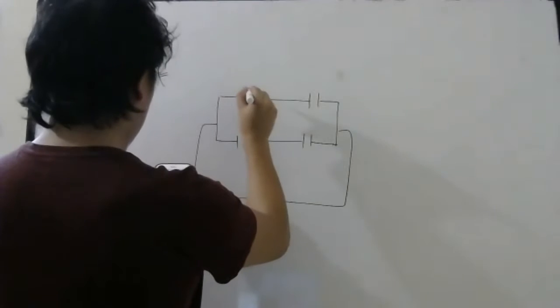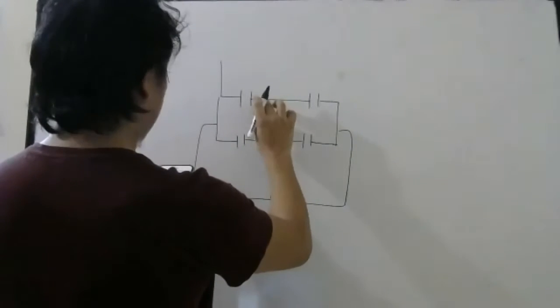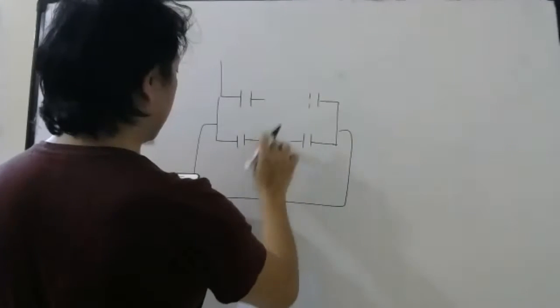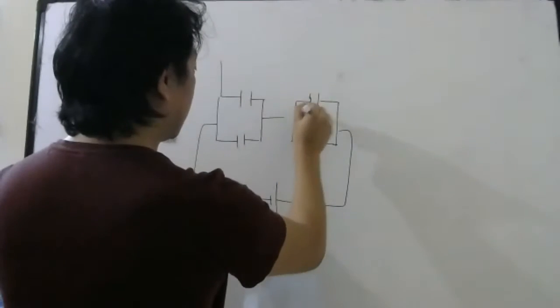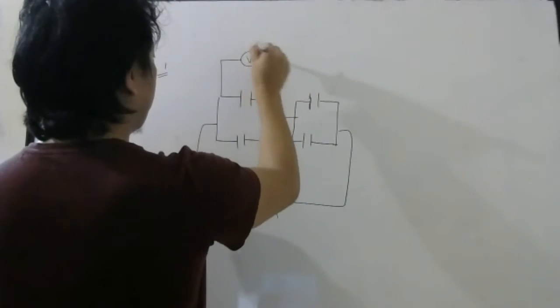Now here they have put a voltmeter. This part is not there. Oh, it is there actually. It is something like this. What I did previously is also correct only. So here they have put a voltmeter.